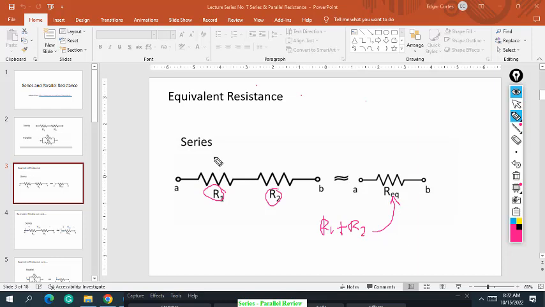So for example, if this is 1 and this is 2 ohms, the resultant is 3 ohms. As simple as that. In series, you just add them. So in this circuit, with arbitrary values of 1 and 2, if you are tasked to solve the equivalent resistance of the series circuit, just add 1 plus 2 equals 3 ohms. That's it, as simple as that.